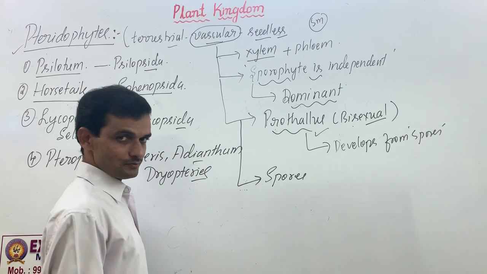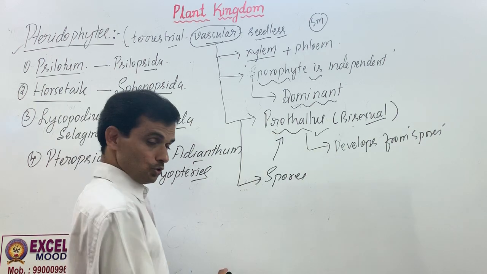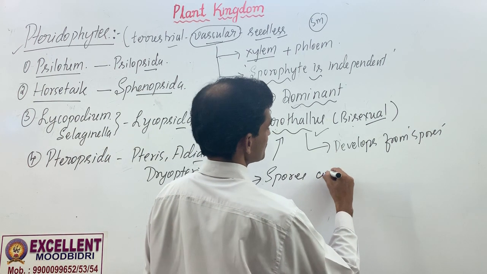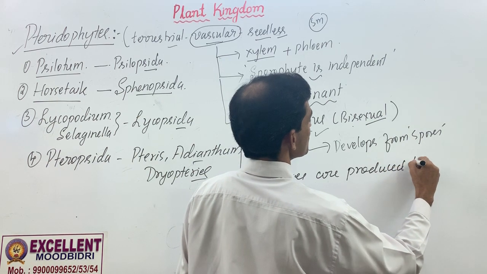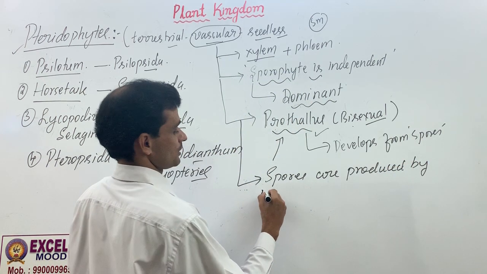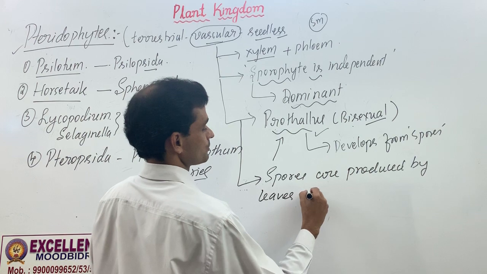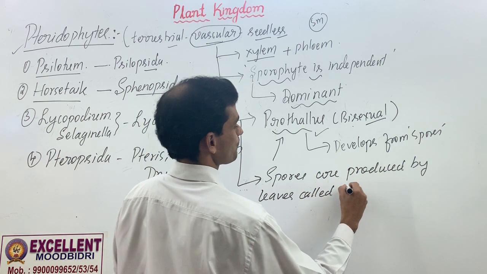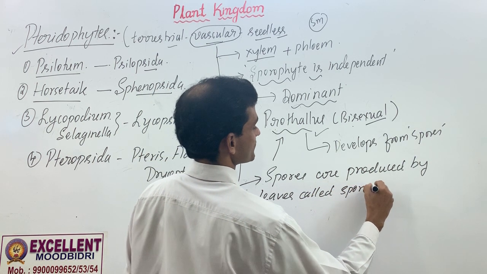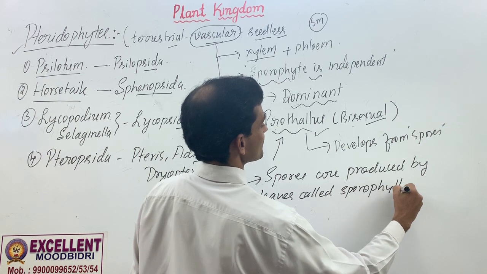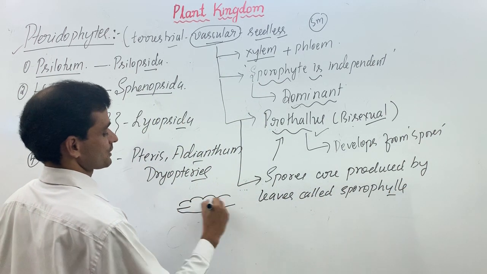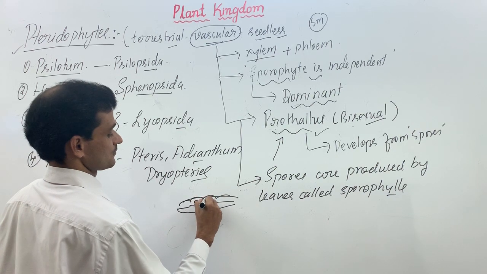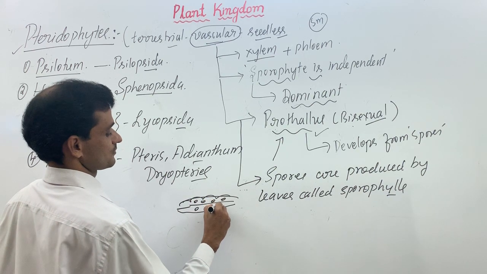Spores are produced by leaves only. Leaves called sporophylls. Leaves only have sporangia, spore producing structure, like this.